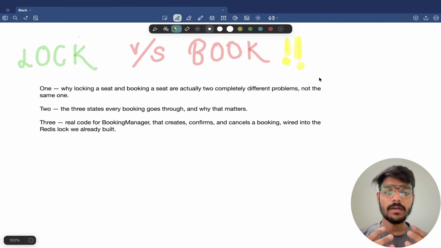In this video, you will learn three things. First is why locking a seat and booking a seat are actually two completely different problems, not the same one. These are completely different problems that are frequently asked in many interviews. Second, you will learn why booking follows three states. And third is the real booking manager: its creation, its confirmation, its cancellation. We will link it with the Redis lock we built earlier.